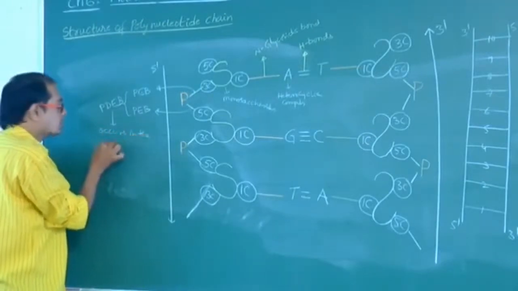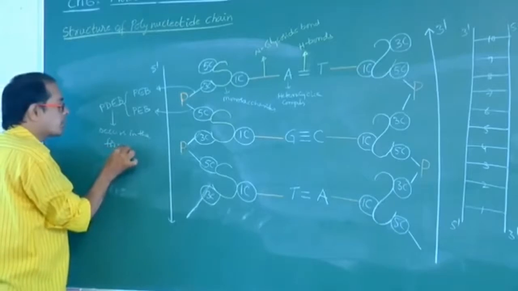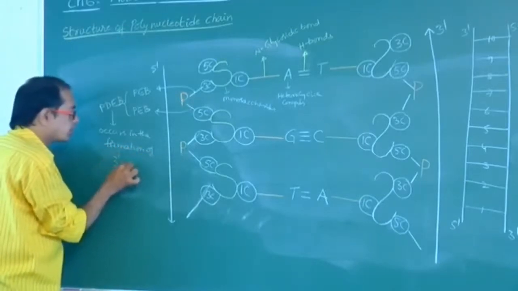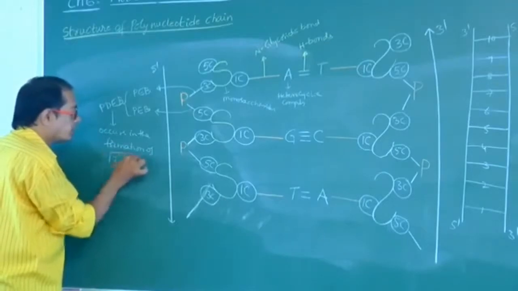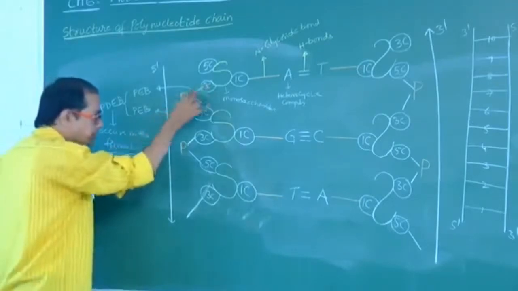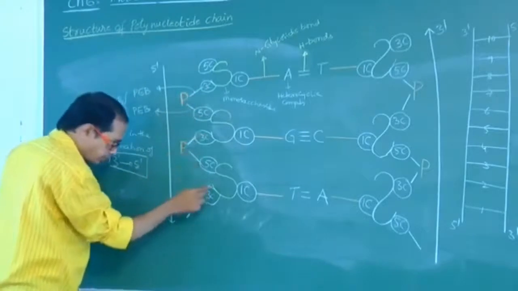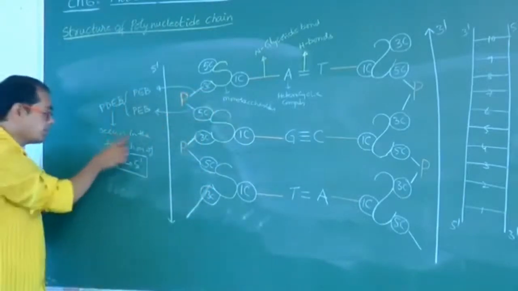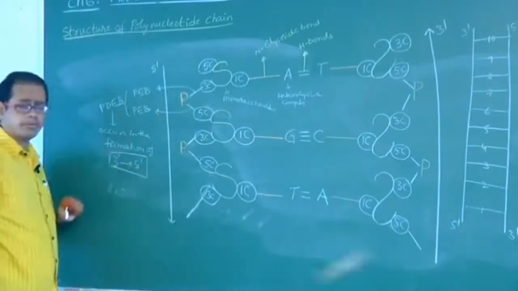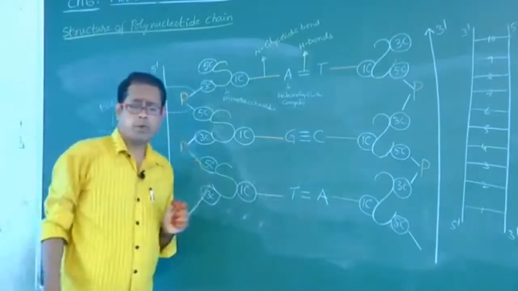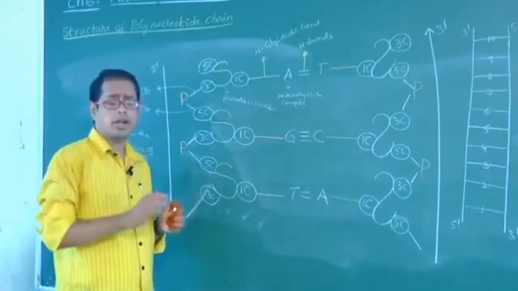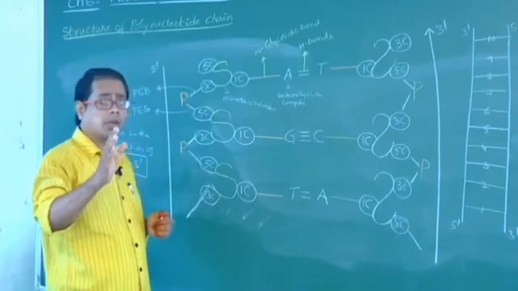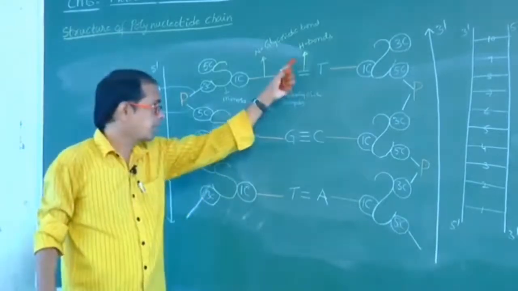Phosphodiester bonds are formed in the direction of 3' to 5'. Okay, these are very, very important points, my dear students. Again I will recall: the bond between two nitrogen bases is hydrogen bond.